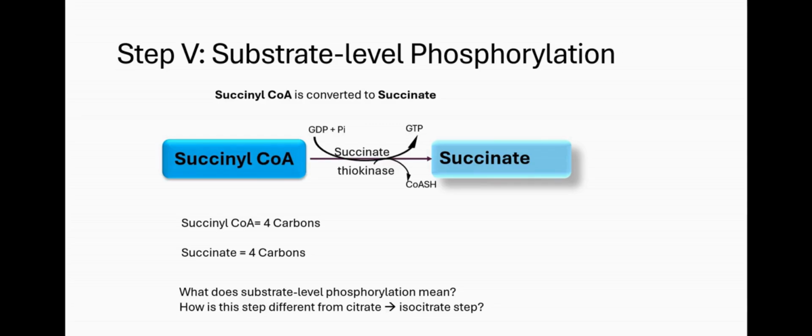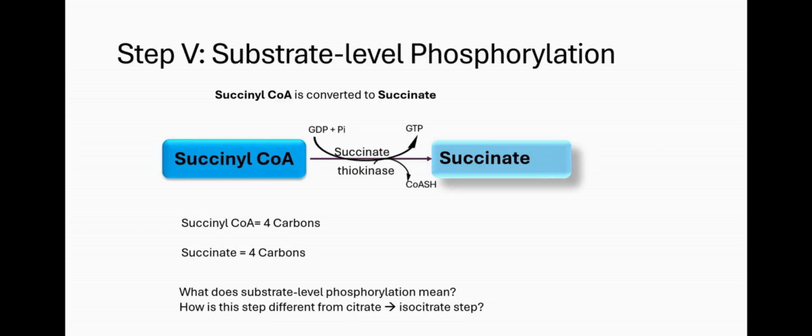So I don't know if you understand. Let me know in the comments if you need further explanations. So basically in this step, an energy molecule is produced. That's why you call it substrate level phosphorylation. And the energy molecules are phosphates. That's why it's phosphorylation. To be able to make ATP without going through the electron transport chain, the reaction that makes that ATP or GTP is a phosphorylation reaction, a substrate level phosphorylation reaction.